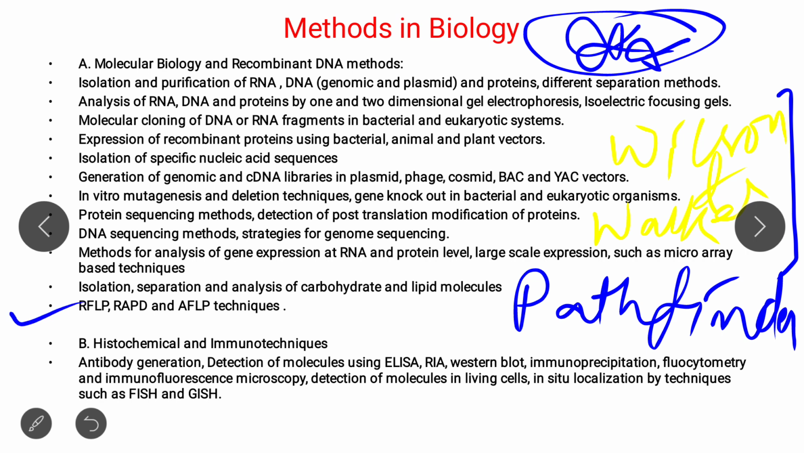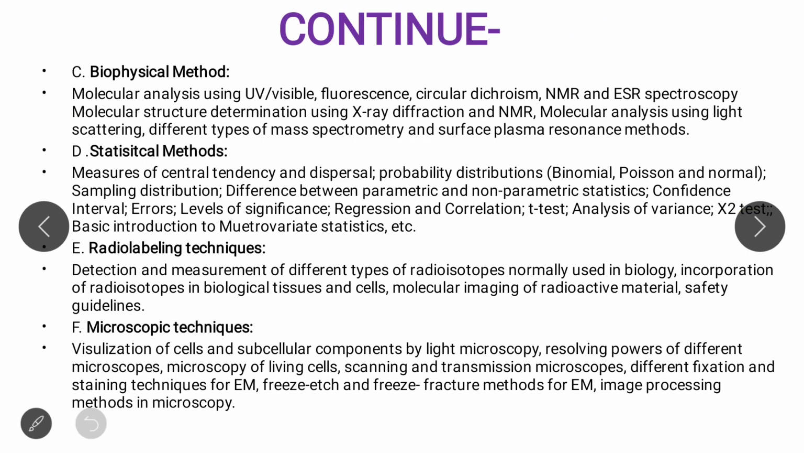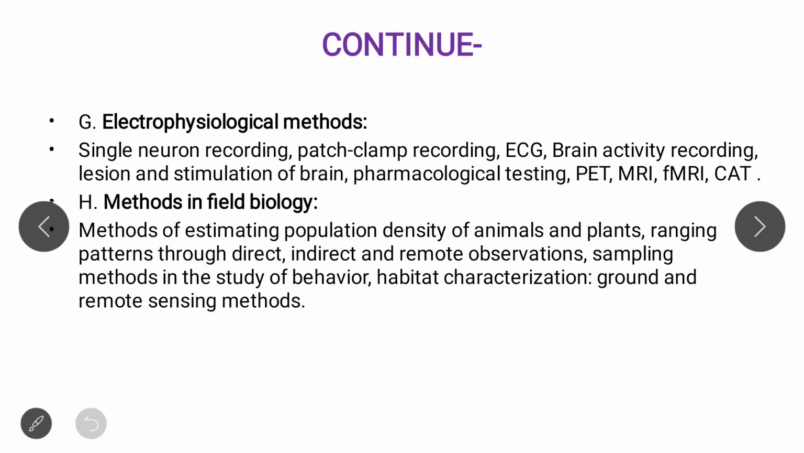Okay, RFLP, RAPD, histochemical techniques, antibody generation, FISH, GISH, ELISA, RIA, Western blot, immunoprecipitation, molecular techniques, molecular cloning, all these topics. There are many topics. Statistical methods. Don't just read microscopy techniques. Radio labeling techniques, just read this. All this. Patch clamp technique, ECG, many things. But the things that I'm going to teach you on Biosmart Academy are very important from this module.